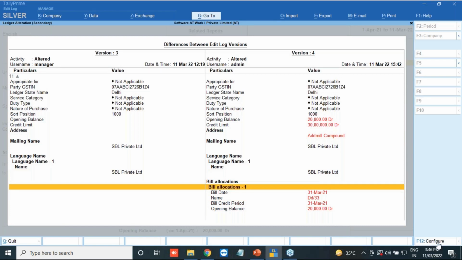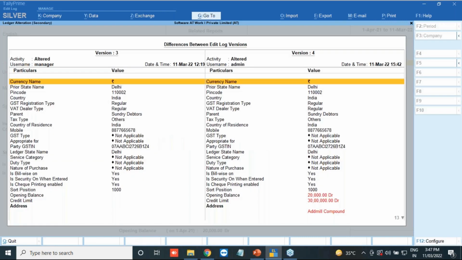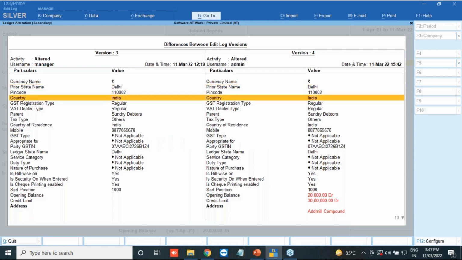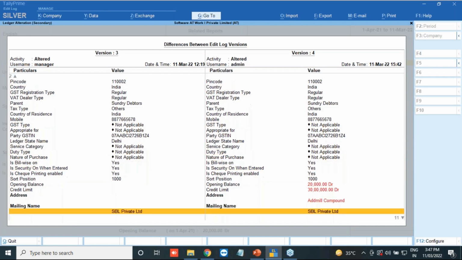So what I need to do, I'll just click on configure. Whatever yes or no functions are there should also be shown, to see what functions I have set to yes or no, and I also need to see the internal fields. At the back end, Tally has backend fields also. If there is any change in those fields and you want to see it, just set this field to yes. So now you can see it has elaborated, and on the right hand side you can see many things have been opened.